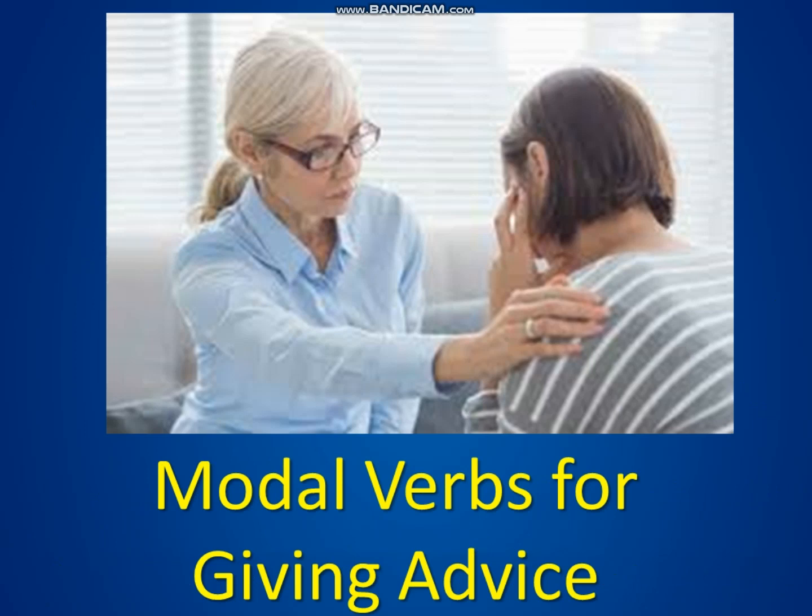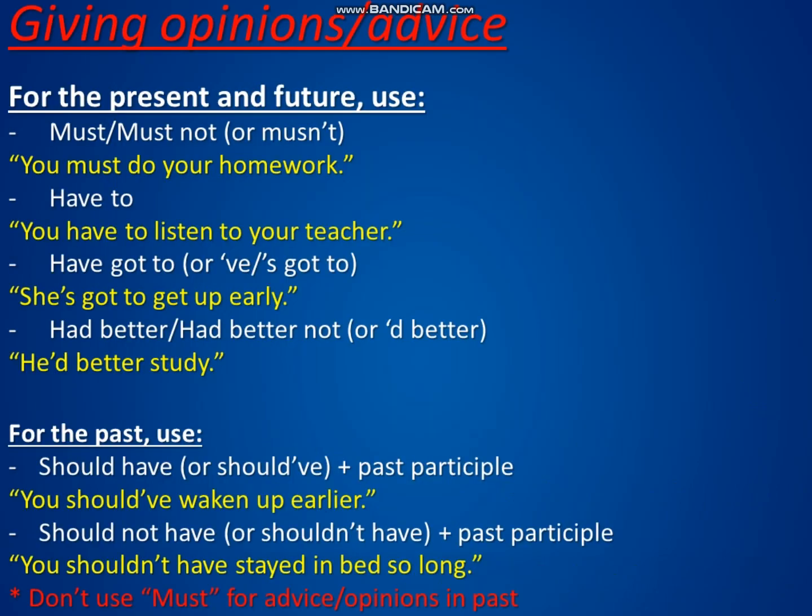Now, we also have modal verbs for giving advice, giving suggestions, or giving opinions. Now, for the present and the future, we can use must, or must not in the negative, or mustn't. Mustn't is the contraction of must not. For example, you must do your homework, or you mustn't forget your homework.